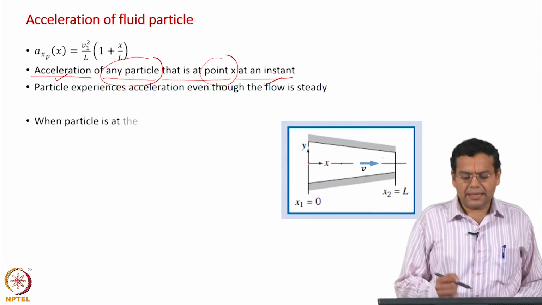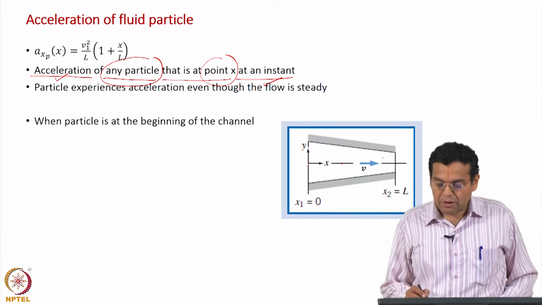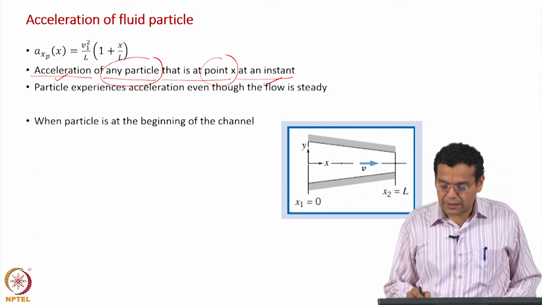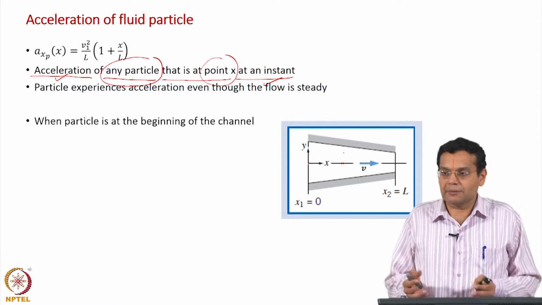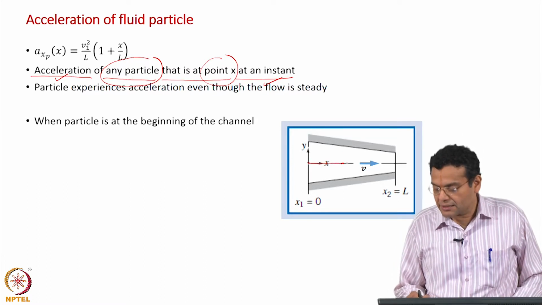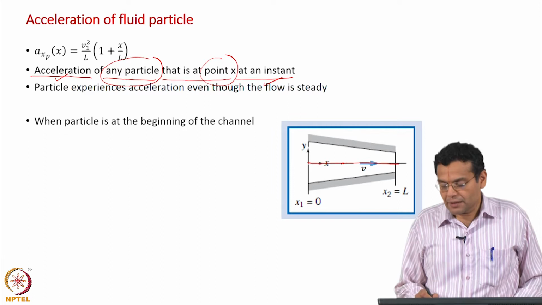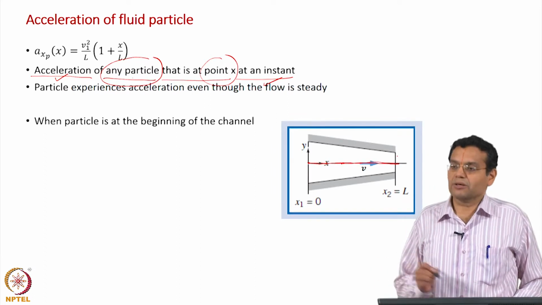Okay. The particle experiences acceleration even though the flow is steady. What do you mean by steady flow? At a particular position there is no variation of velocity with respect to time. So it is steady state flow, but because the velocity increases along the direction of the flow, the fluid particle experiences an acceleration along the direction of the flow.